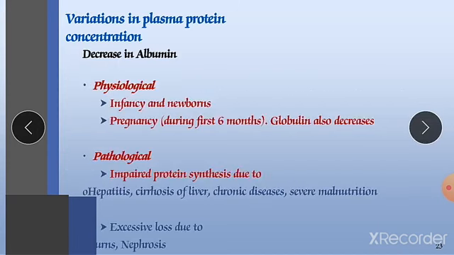Now variation in the plasma protein concentration, that is decrease in albumin. Now we will discuss regarding the albumin. If albumin concentration is decreased in our plasma, what will it lead to? Physiological causes are infancy and newborn. So infancy can be a cause, and for newborns also it is problematic if there is a decrease of albumin, and in pregnancy globulin also decreases.